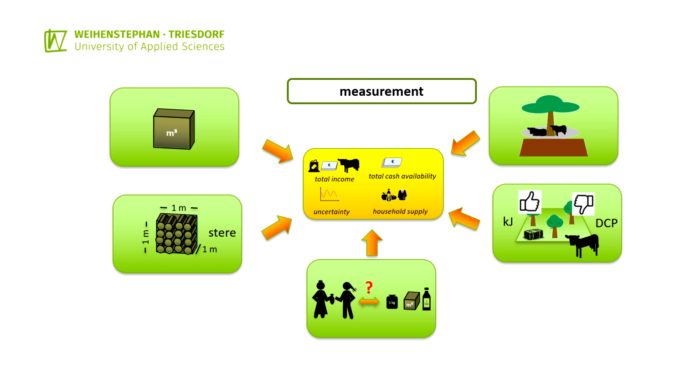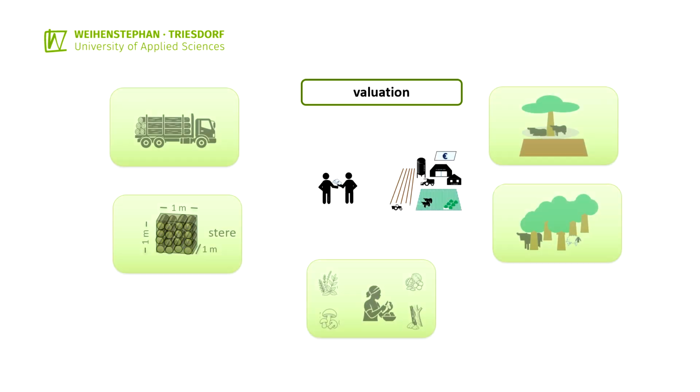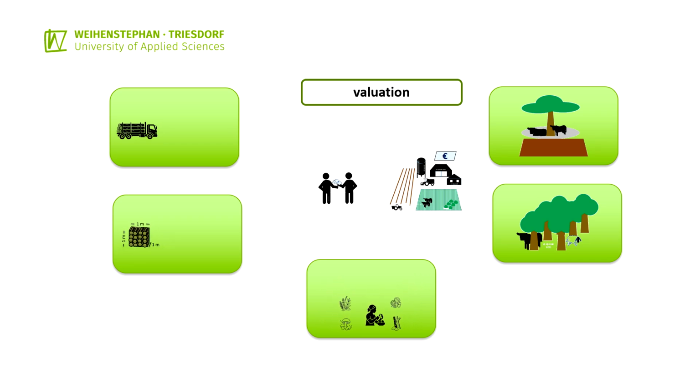The measurement of protective functions is carried out by measuring the consequences for the protected areas or animals. This measurement is made more difficult by the fact that, in addition to forest resources, other factors are also involved in the preservation of the protected resources. The monetary valuation of the performance of forest resources requires a choice between market values and internal values. Wood, fuels, and other products produced by trees and forest areas often have their own market value.